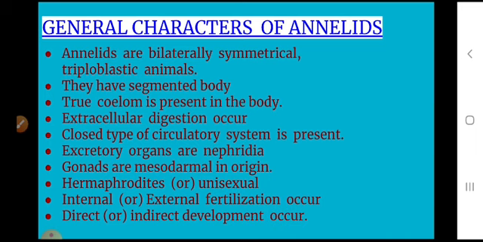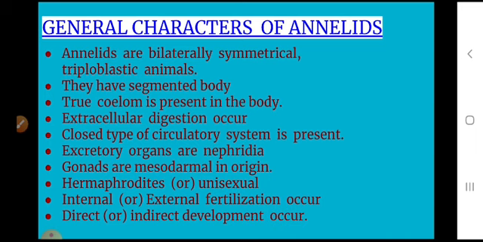The body is covered with a thin moist cuticle. The cuticle is secreted by the epidermis. The ectoderm is covered with a layer, and that layer is called the cuticle, which is secreted by the epidermis.